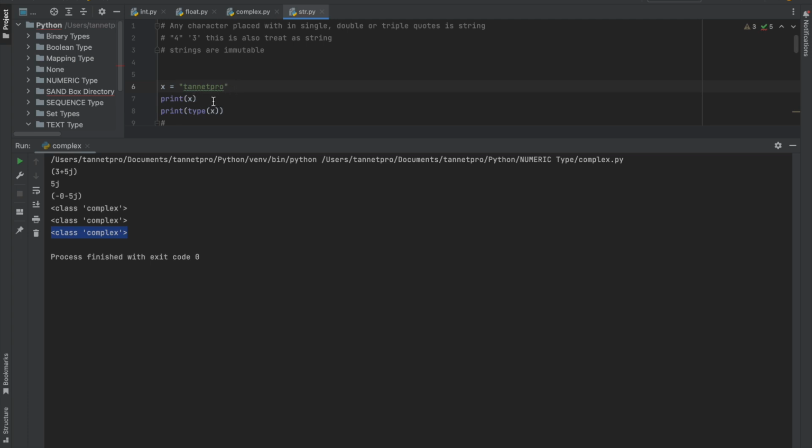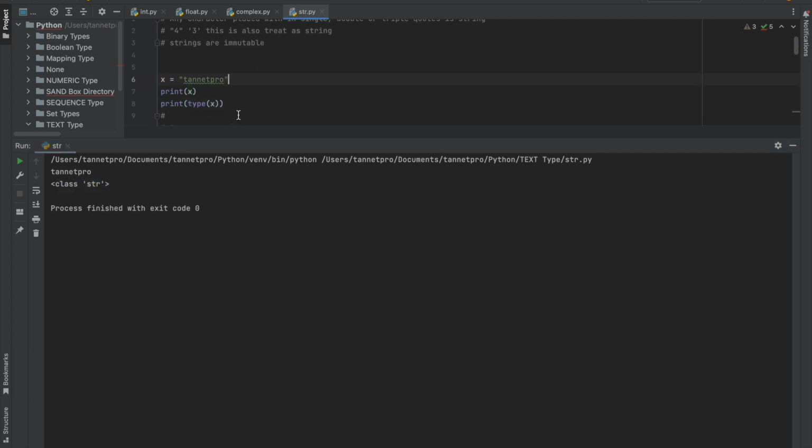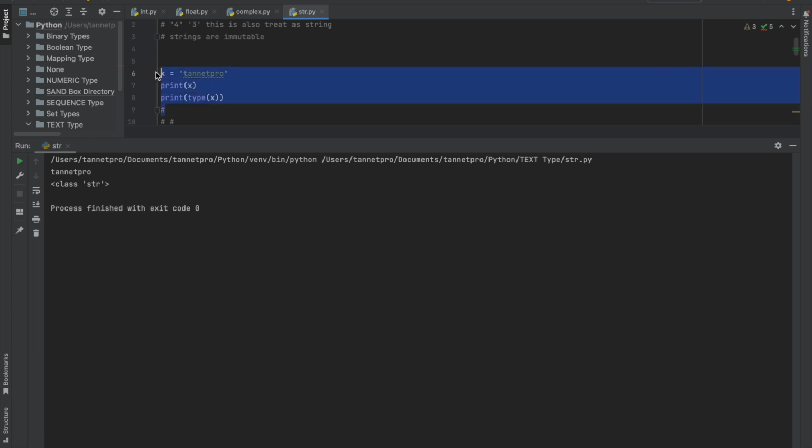Let me print it and show you the data type. I have run this program and it shows the class is string. So whatever I put in single, double, or triple quotes will be treated as a string. Here I have given the example with double quotes.